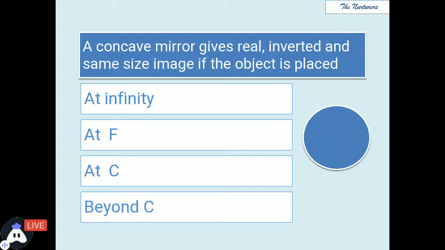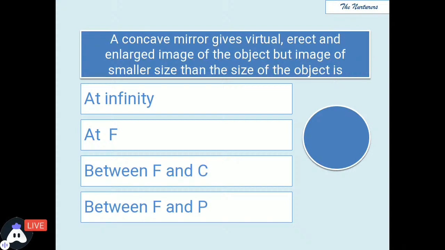A concave mirror gives a real, inverted and same-sized image if the object is placed. अब अगर हम concave mirror की बात, the time is passing, yes. Where is